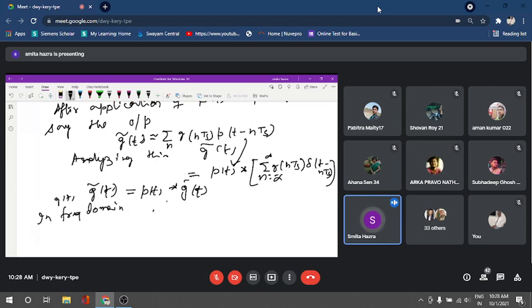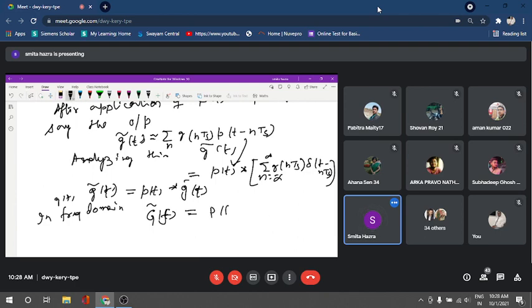So the pair of g(t) is G(f). If convolution happens in the time domain, the frequency domain terms get multiplied, isn't it? It was also one property of the Fourier transform. We have read about 10 properties.